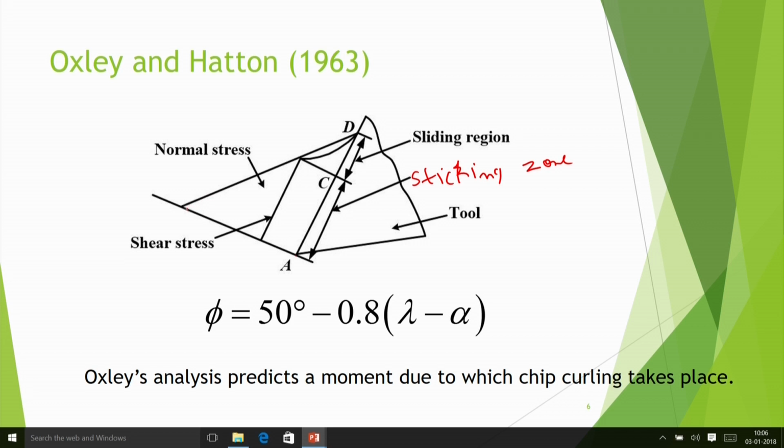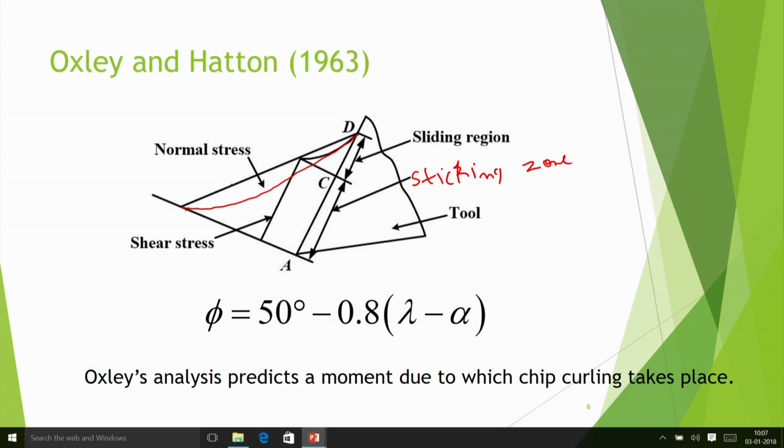And then, as I have shown in the last class, the normal stress is a parabolic type of thing. Here you get the maximum normal stress and gradually it decreases, but they assumed, let us consider that it is not parabolic, rather it is just a straight line variation. If it were parabolic it would have come like this, but some error will be introduced. So they said let the normal stress be like that.